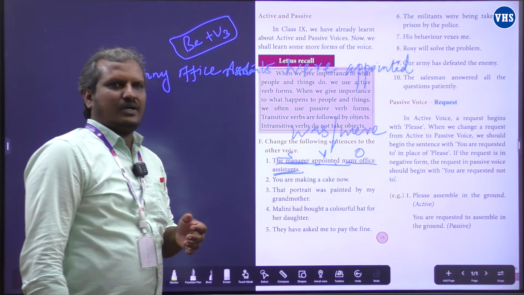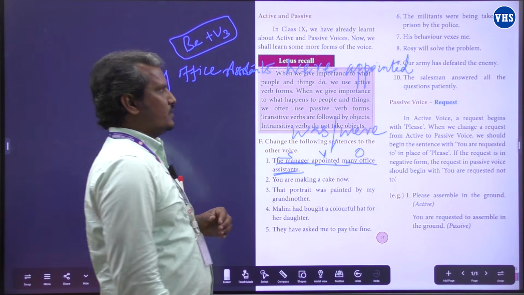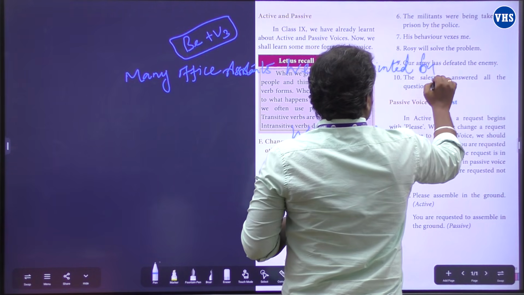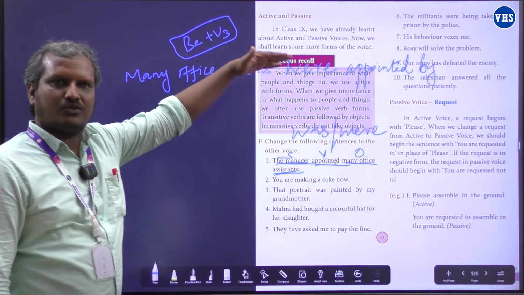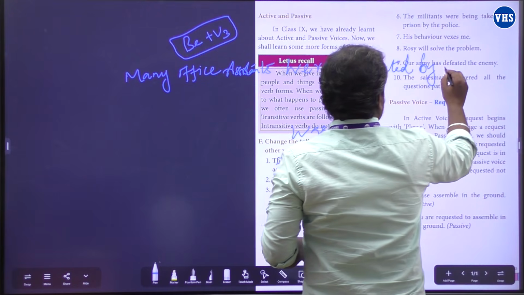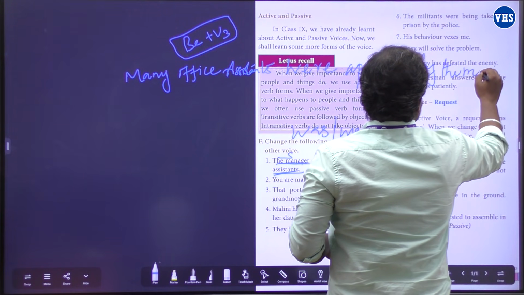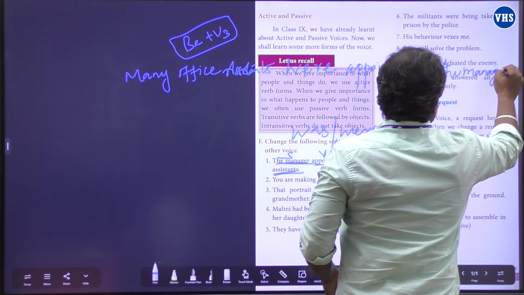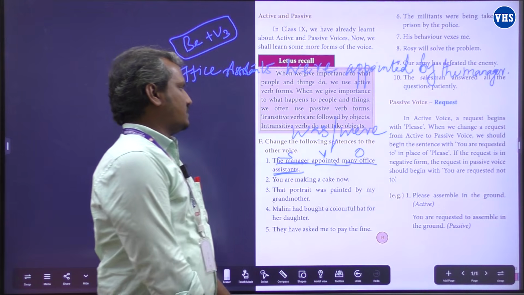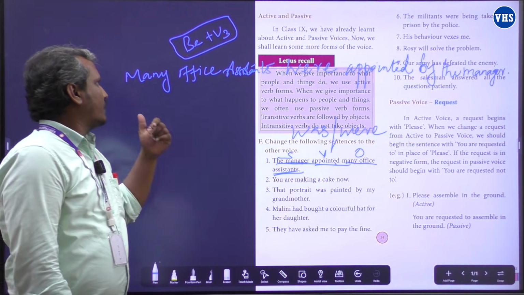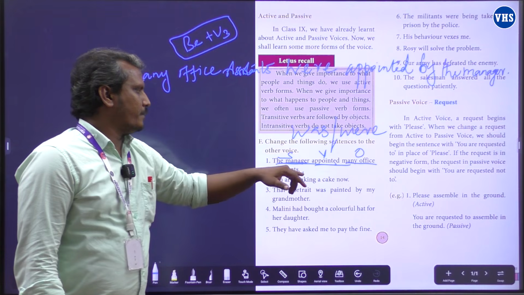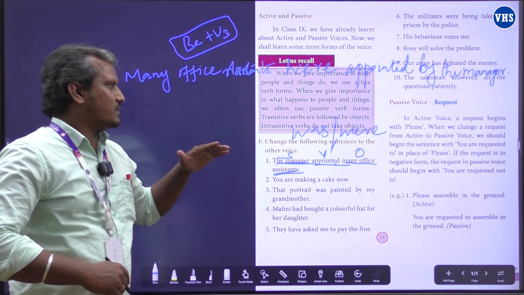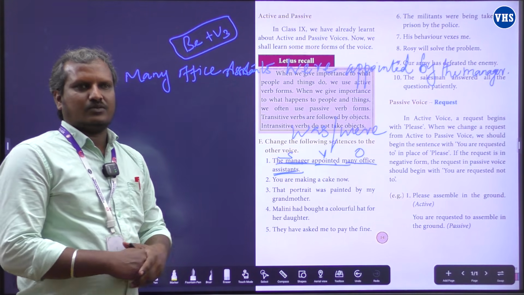appointed. Now we have to use the agent by, and we change this subject into object, the manager. Yes, now let me read the answer. Many office assistants were appointed by the manager. So this is the passive voice for the given active voice.